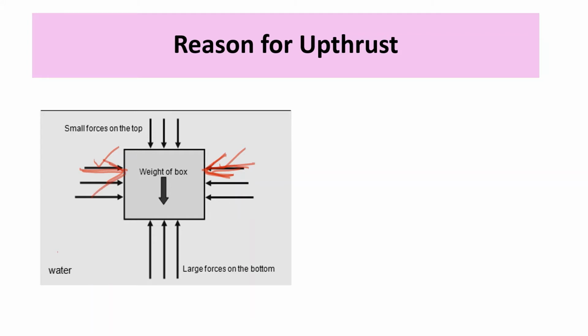Therefore, it cancels out. What about the forces at the bottom face and on the top face? At the bottom face, the force is large because the pressure at this point is more when compared with the pressure at this point. The force here will be less. The difference between these two forces will push this up.